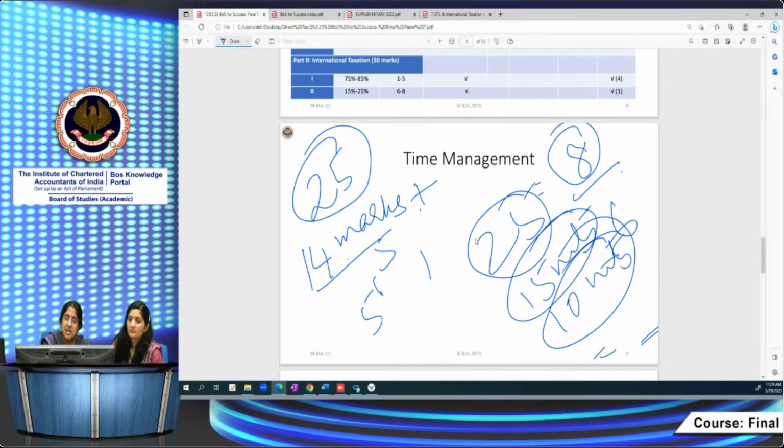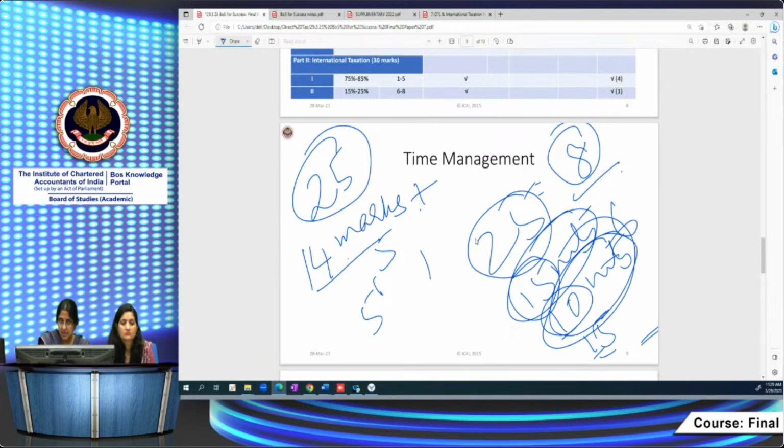What happens sometimes is that international taxation tends to be difficult. So it might be difficult for you to complete it within 10 minutes. It might take more than 10 minutes. The calculations might be a little bit more. Suppose you end up taking 15 minutes for that. Accordingly, you have to see how you will adjust it in the first part. Sometimes we've observed that it may become difficult. It may not be lengthy, but it might involve more application, so it might end up consuming more time. So you have to keep all this in mind.